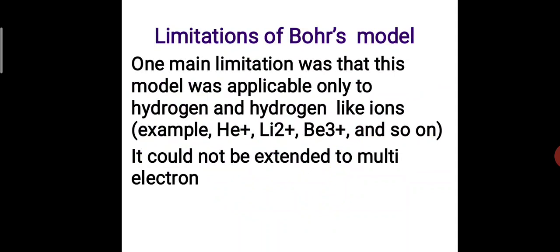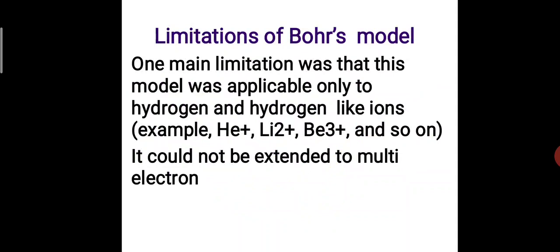He was also not 100% sure or correct. One of the main limitations was that this model was only applicable to hydrogen and hydrogen-like atoms. What are hydrogen-like atoms? How many electrons are present in hydrogen? Only one electron is present in hydrogen. So the number of electrons in hydrogen is 1, and the number of protons is 1. Hydrogen-like means, helium has 2 electrons.